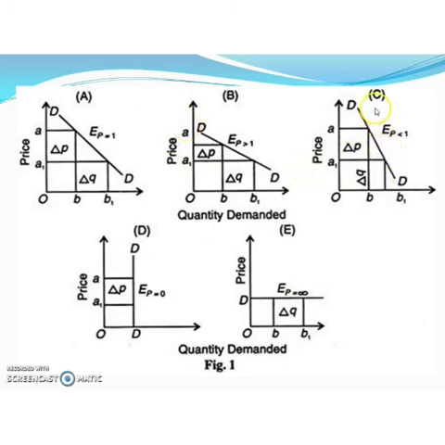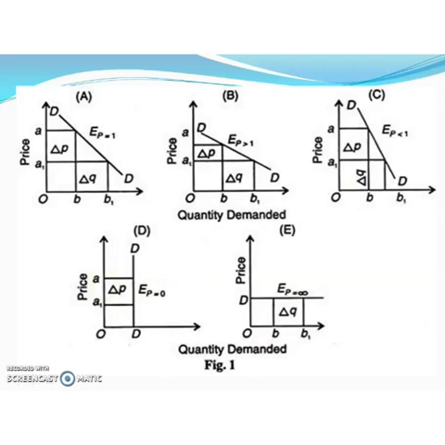And in the case of diagram C, which type of elasticity does it represent? Here, the change in price is greater than the change in quantity demanded. That means it is less than unitary elasticity. Then, in the case of diagram D, there is no change in demand due to change in price. That means it is a perfectly inelastic demand curve.